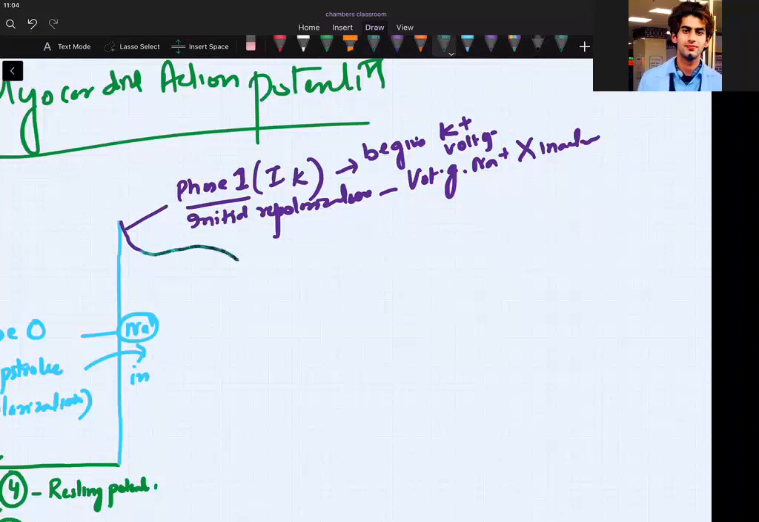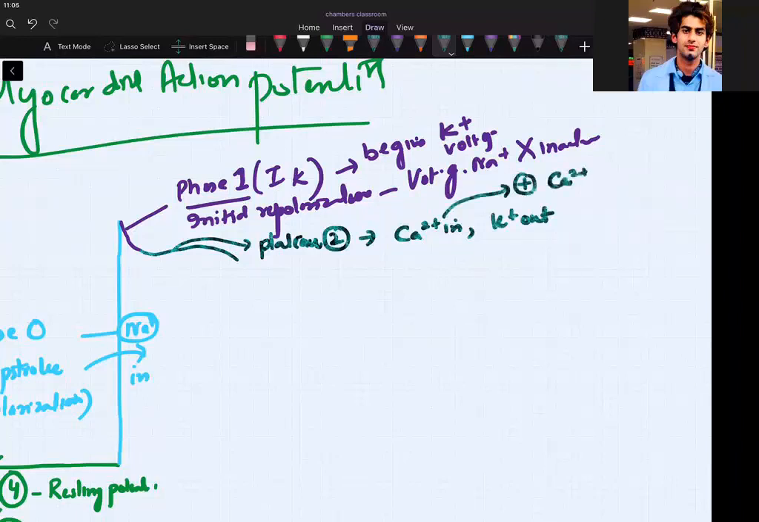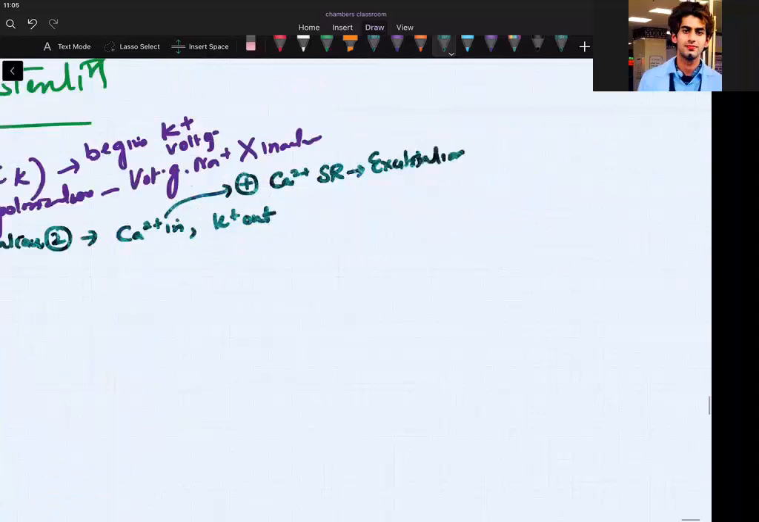So this color will be having that plateau. So phase 2 is a plateau, the plateau phase. Phase 2, plateau phase, means which influx? Calcium in, potassium out. What will calcium do? Calcium will increase the calcium induced calcium release from sarcoplasmic reticulum and cause excitation contraction coupling, isn't it? Excitation contraction coupling.